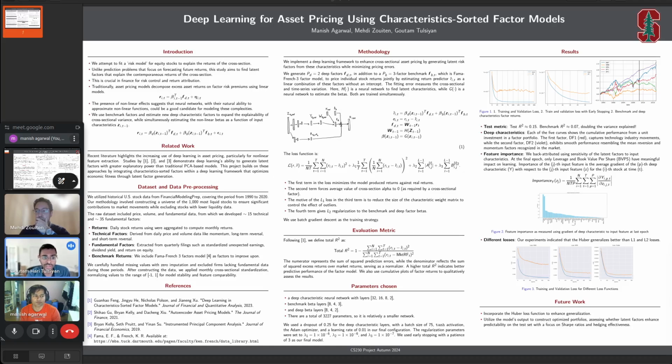In the last epoch, we find that characteristics such as leverage, which is defined as equity to debt ratio, book value per share, and book to market, both of which are used to assess the company's value, were significantly able to impact the deep characteristics.